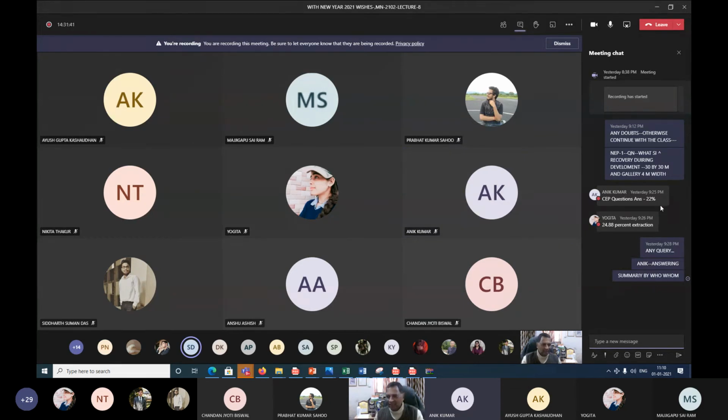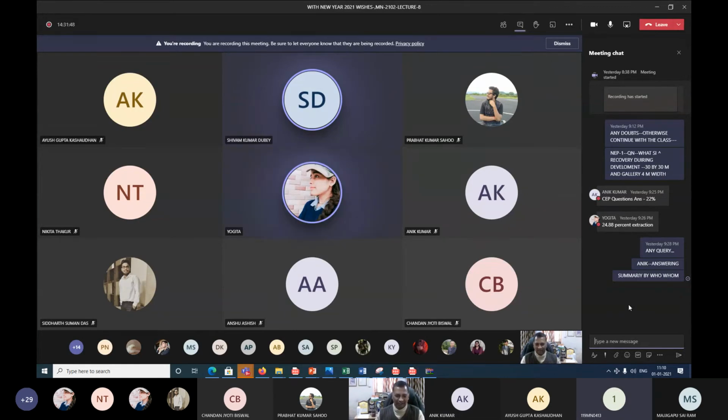Then, sir, another person got 24.88. Of course, this is very simple. The logic I already told you is that it is 30 center to center. Then the solid pillar size will be how much? 26 meter. Solid is 26, right? So with that it is very simple. Even a 5th class boy can do it like this. It is not a very big question, right?